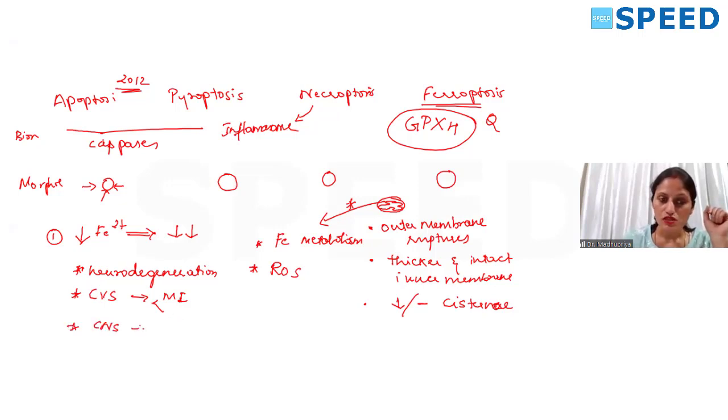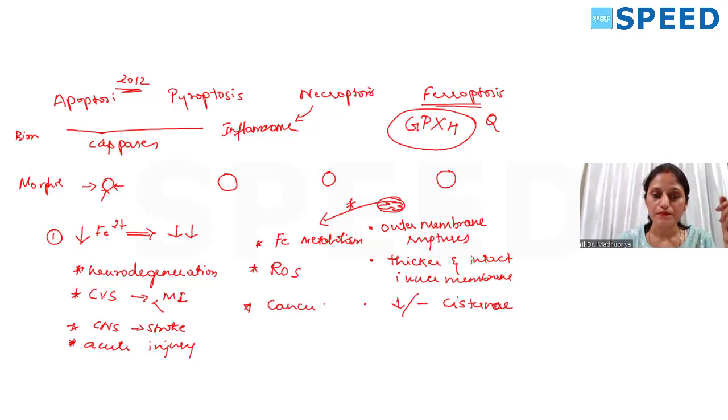Then in the brain, CNS stroke, and acute kidney injury. In all these cases, it can play a role. But what is more important for us is they're trying it out as a novel therapy for cancer treatment. This can be a question.